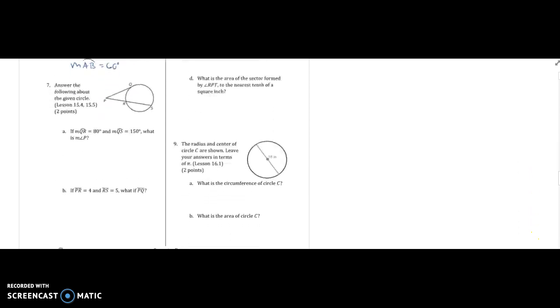All right, what's next? Answer the following about the given circle. If the measure of arc QR is 80, and the measure of arc QS is 150, what's the measure of angle P? Well, we just have to take half of 150 minus 80, which is half of 70, which is 35.